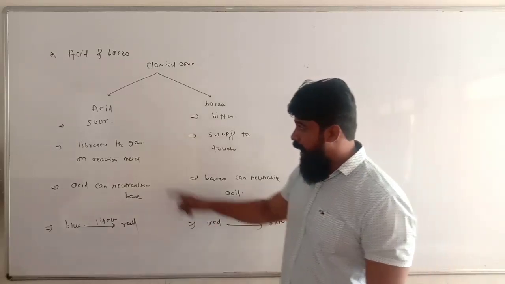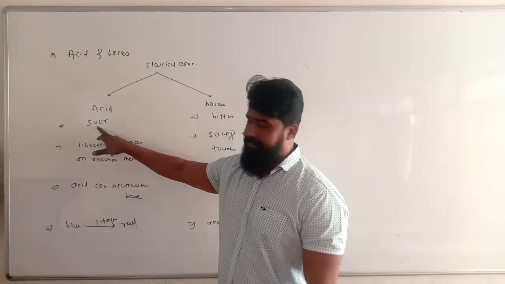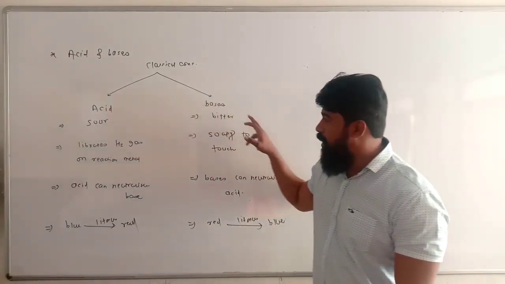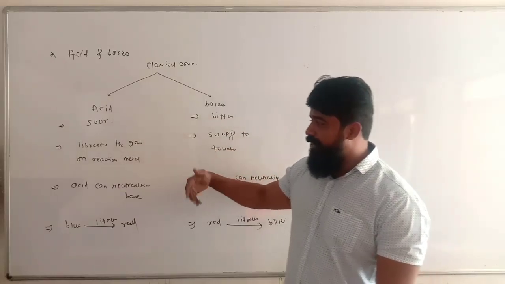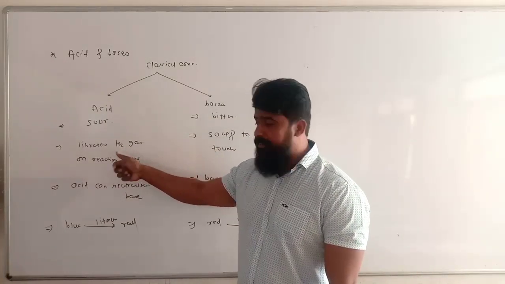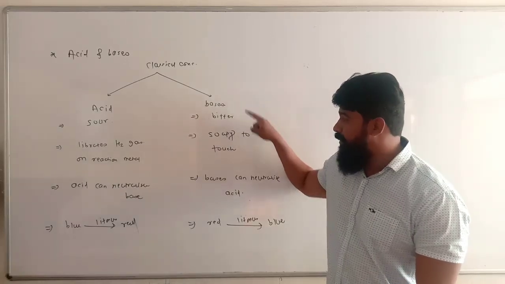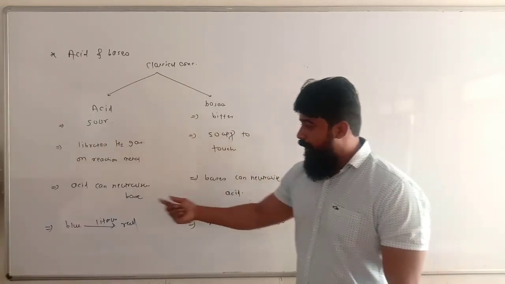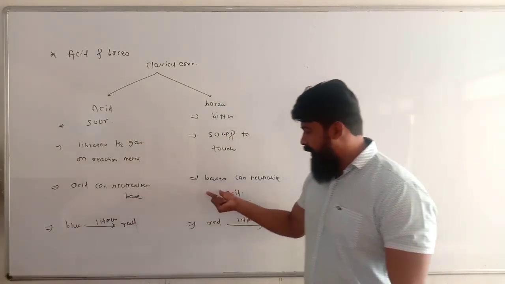Let's look at acids. Acids are sour in taste, while bases are bitter in taste. When acids react with metals, they liberate hydrogen gas. On the other hand, bases are soapy to touch. Acids can neutralize bases, and bases can neutralize acids.